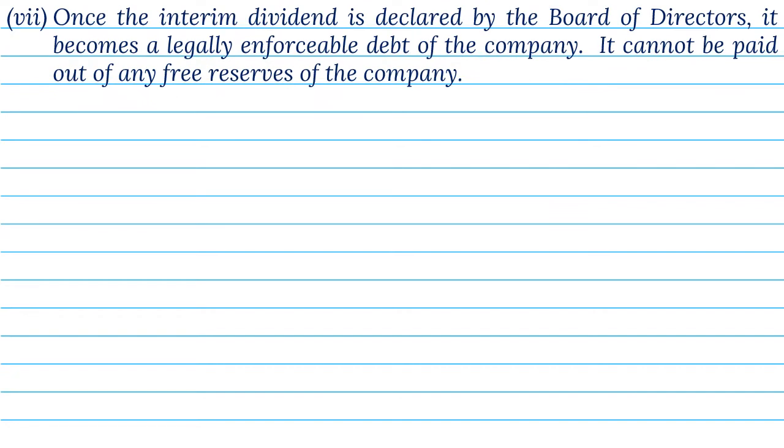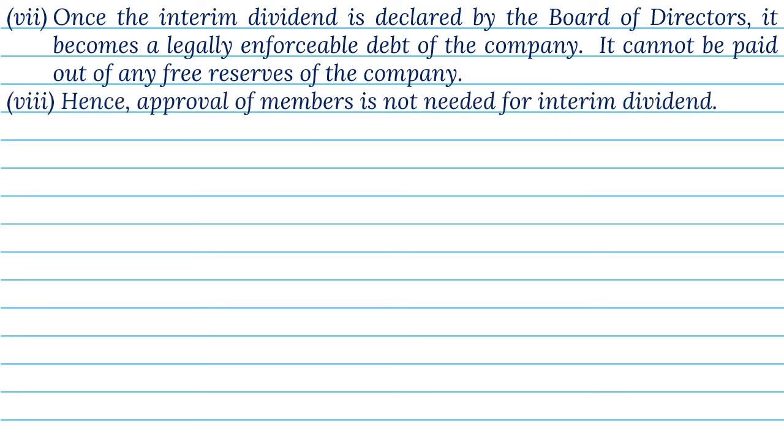7. Once the interim dividend is declared by the Board of Directors, it becomes a legally enforceable debt of the company. It cannot be paid out of any free reserves of the company. 8. Hence, approval of members is not needed for interim dividend.